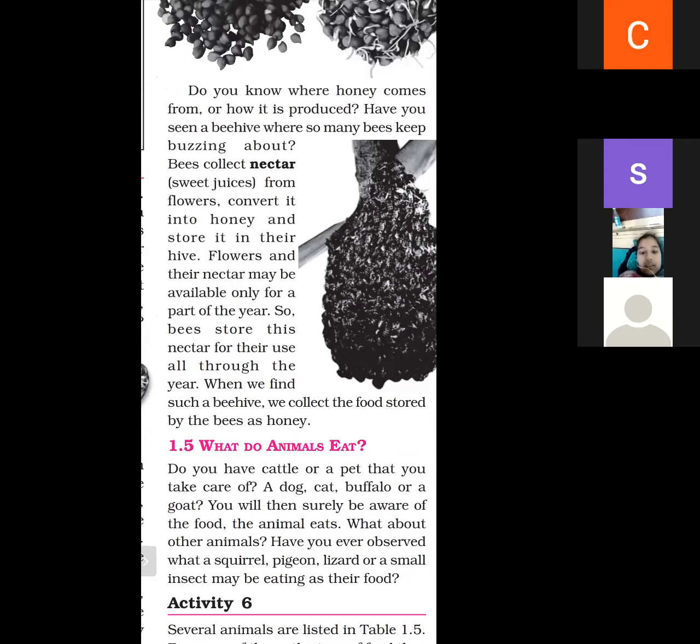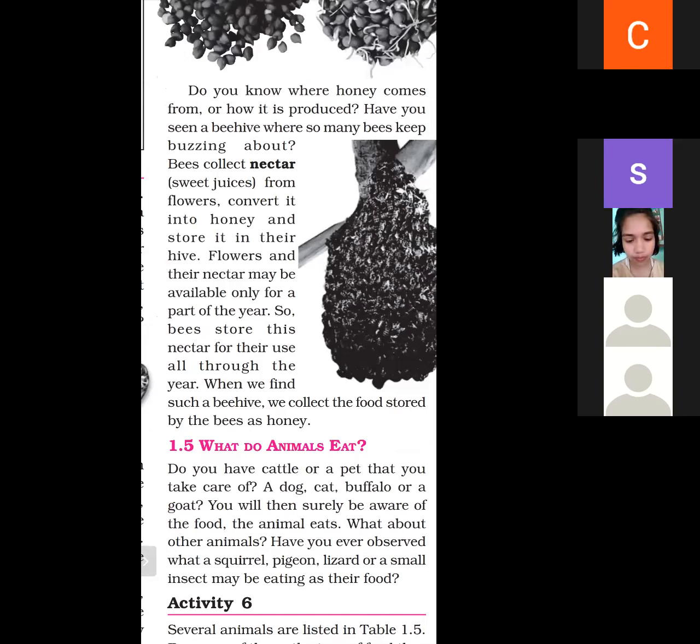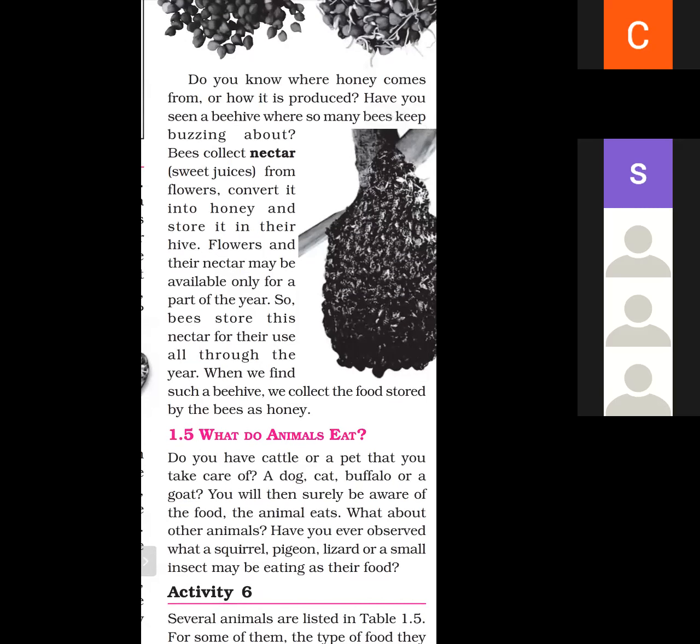So how do we obtain nectar? Bees collect nectar from the flowers. And what do you mean by nectar? Sweet juice is called nectar. And bees convert it into honey and store it in their hive.